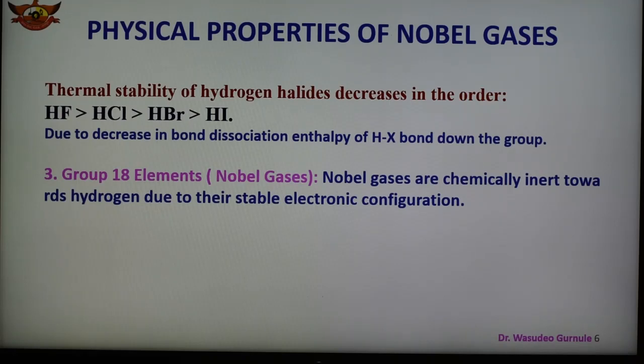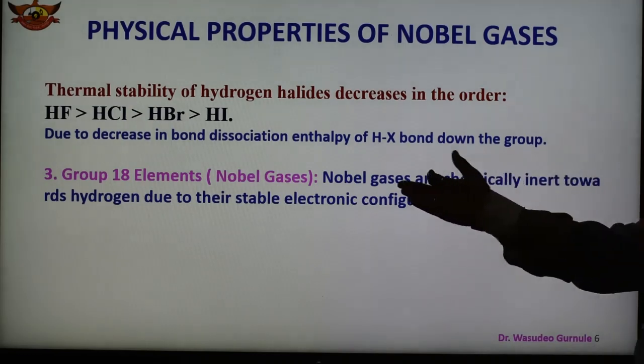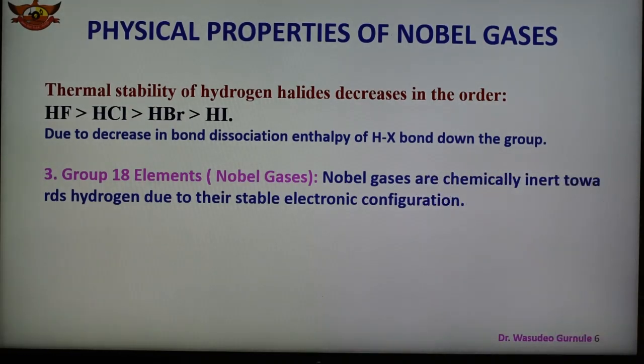And in case of group number 18, that is the noble gases, noble gases are chemically inert, as we know, towards hydrogen due to their stable electronic configuration. All the noble gases of group 18 have stable electronic configuration, and because of that they are chemically inert, and therefore they are also known as inert gases. They cannot react with hydrogen to form hydrides. So this is about the reactivity towards hydrogen.